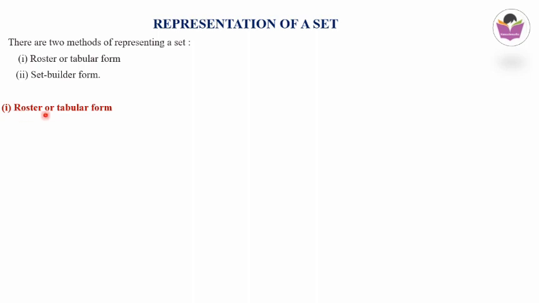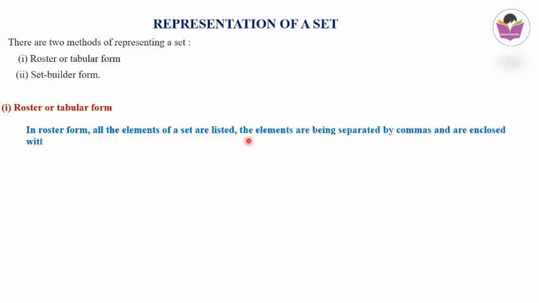The first one is roster form or tabular form. In roster form, all the elements of a set are listed. The elements are separated by commas and enclosed with braces. You have to remember this type of bracket.